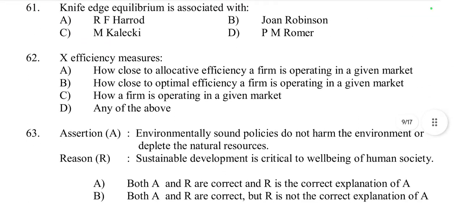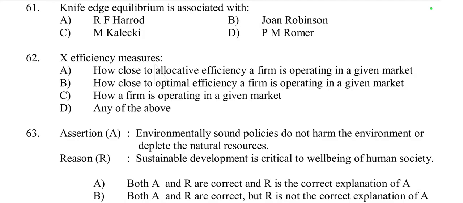Then next question, 62. X efficiency measures how close to allocative efficiency a firm is operating in the market, or how close to optimal efficiency a firm is operating in a given market, or any of the above. So we have to know what X efficiency is.